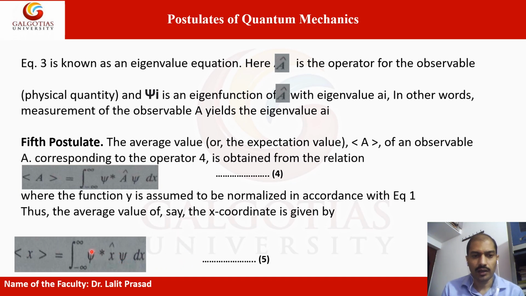Thus the average value of, say, the x coordinate is given by this equation. For a specific coordinate, the wave function can be represented by this equation. As per the fifth postulate, corresponding to equation 4, the expectation value of an observable is obtained by this relation, where the wave function is normalized in accordance with equation 1.